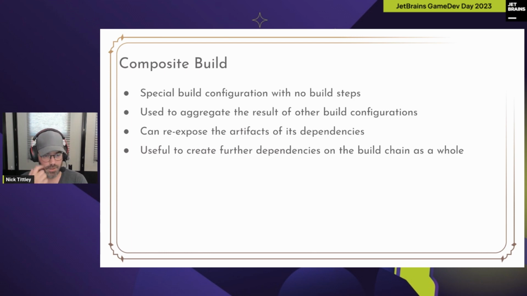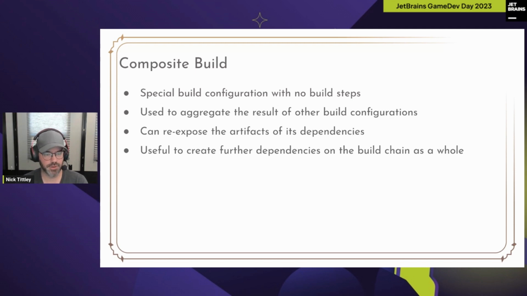Then I'll just touch on one more thing that we're going to use. It's composite build. So if you've used TeamCity, you make build configurations. They have build steps. They produce an output maybe. Composite builds are a little different animals. They have no build steps. Their job is to aggregate the results of other build configurations, and then they can, if they want, re-expose the artifacts of those dependencies.